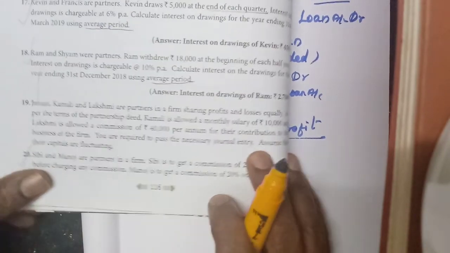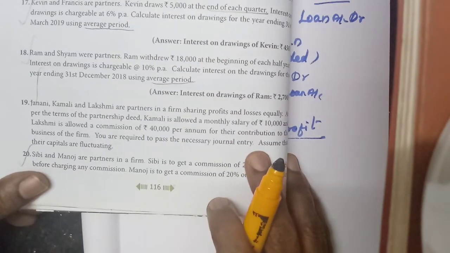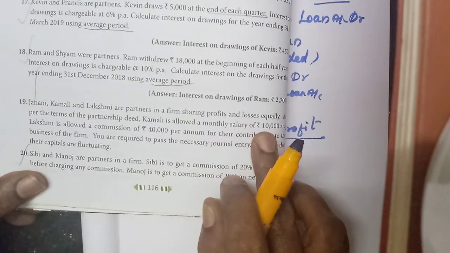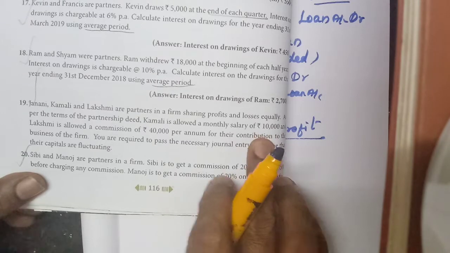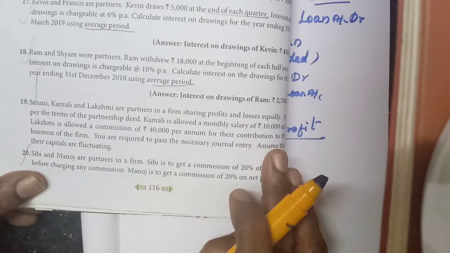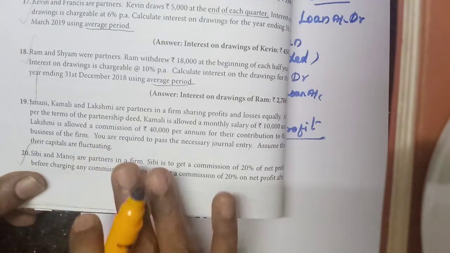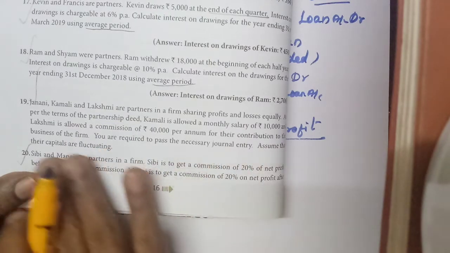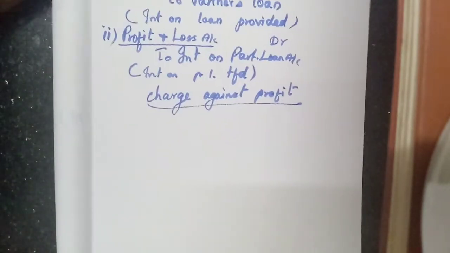As per the terms of partnership deal, Kamali is allowed a monthly salary of 10,000, so we have to calculate 10,000 into 12. And Lakshmi is allowed a commission of 40,000 per annum for their contribution to the business of the firm. You are required to pass the necessary journal entries. Assume that their capitals are fluctuating. Only journal entries they have asked.